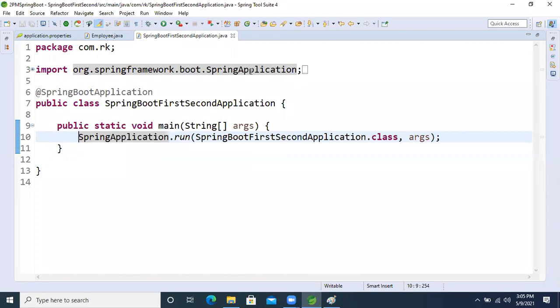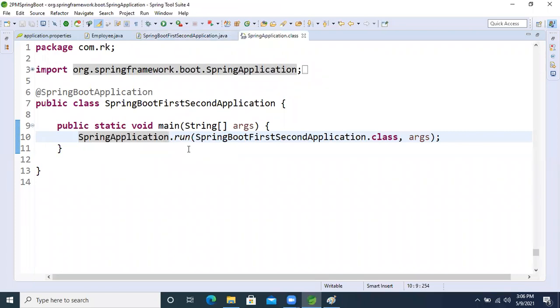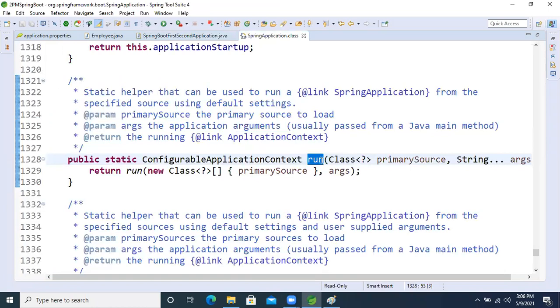Whoever wants more clarity about these things, guys, there is already a lot of discussion on my YouTube channel about the old container, the new container, and the Spring context container. Internally, Spring Boot also uses only the Spring context container. To see that, I control-click on the run button and open the declaration. See here now.